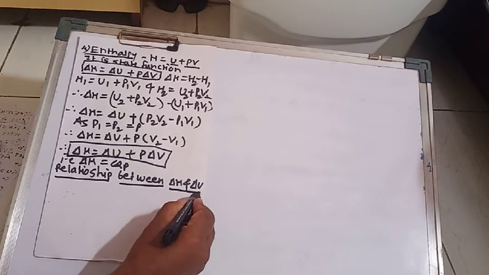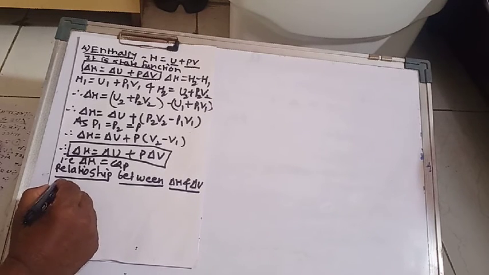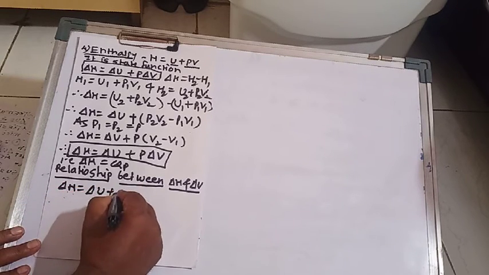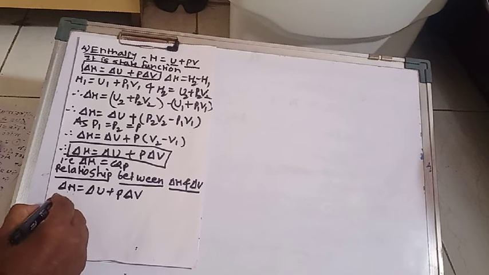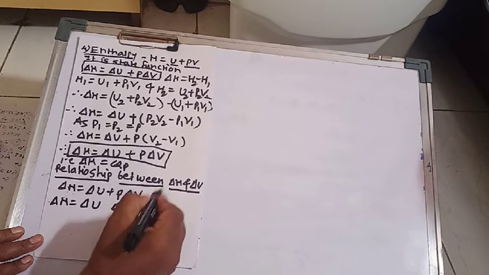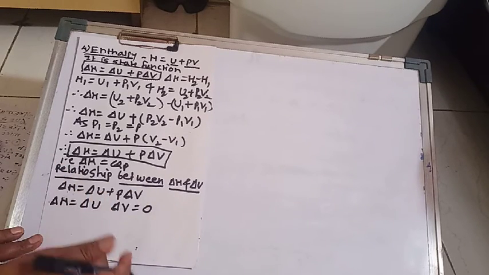Next point, question can be asked: derive the equation for relationship between change in enthalpy and change in internal energy for any chemical reaction. So as we know, at constant pressure, delta H is equal to delta U plus P delta V. For solids and liquids, delta H is equal to delta U. This is because delta V is 0 for solid and liquid. This is a very important point.